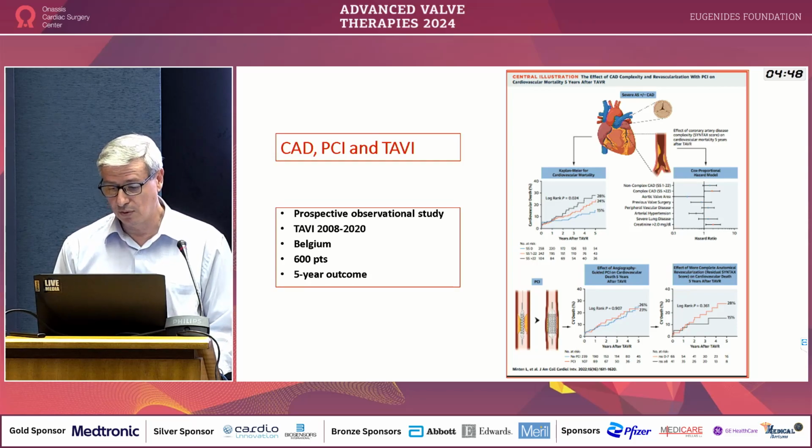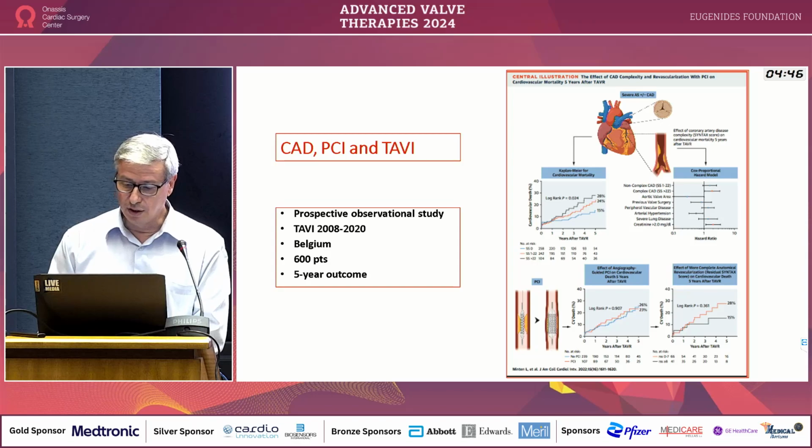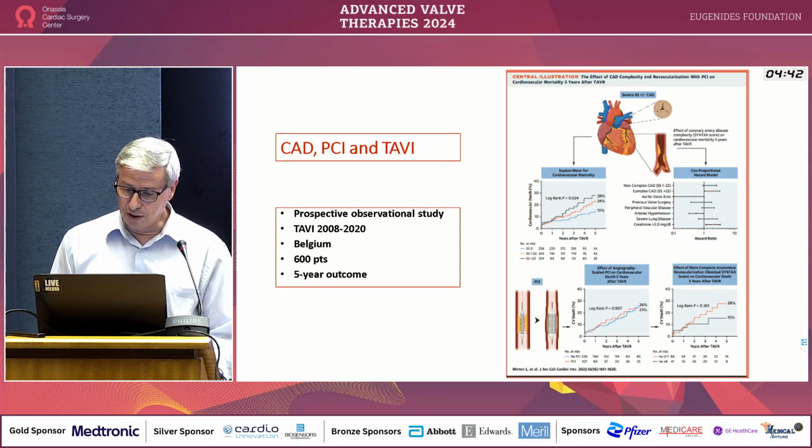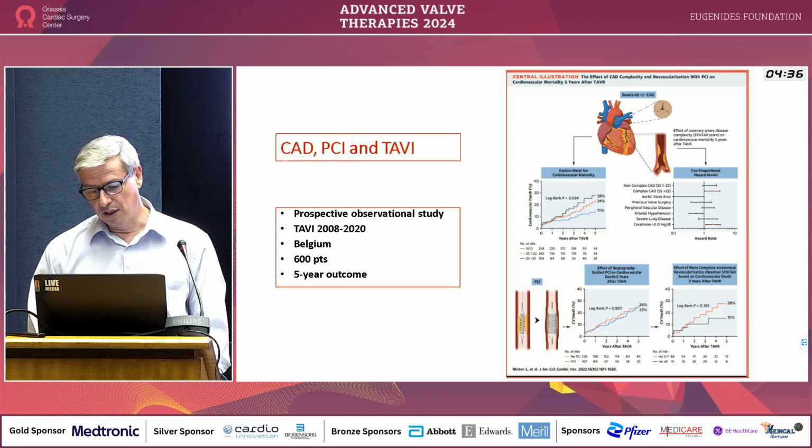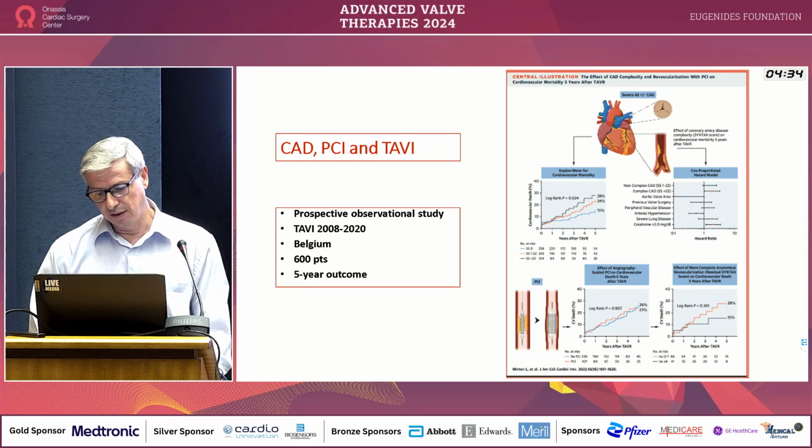Let's do the TAVR first, and then try to take care of the coronary artery disease, or do a PCI first. Actually, what we see from a couple of studies is that if we do the PCI first, there is no benefit.